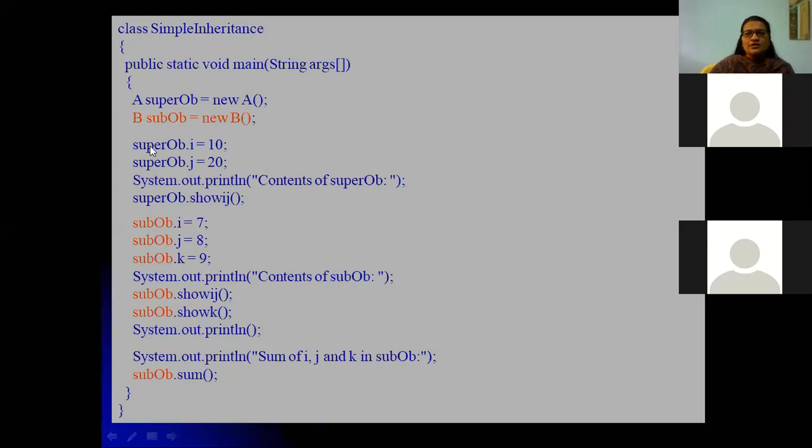Okay, so here you can observe superOb.i. So i and j are instance variables of the superclass, so that you can assign values.